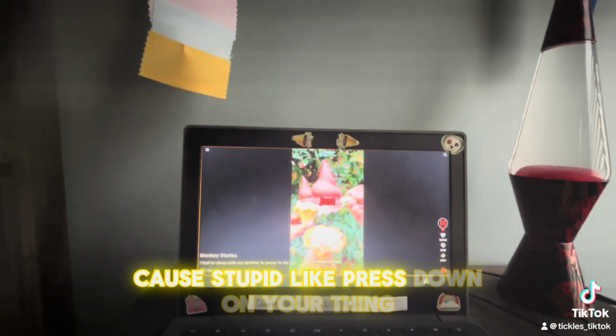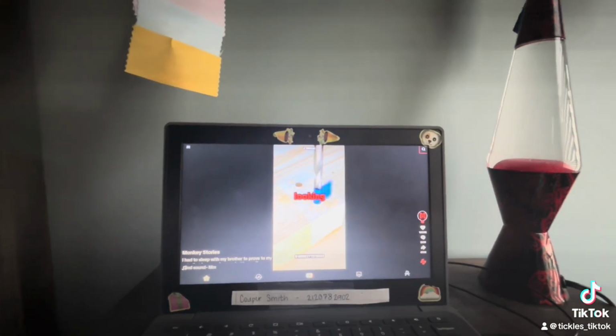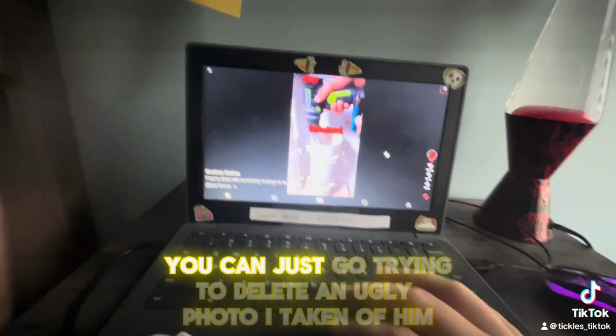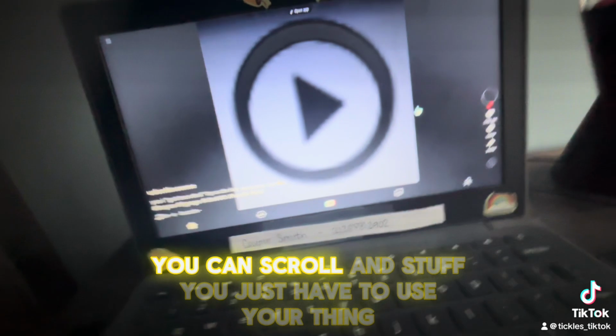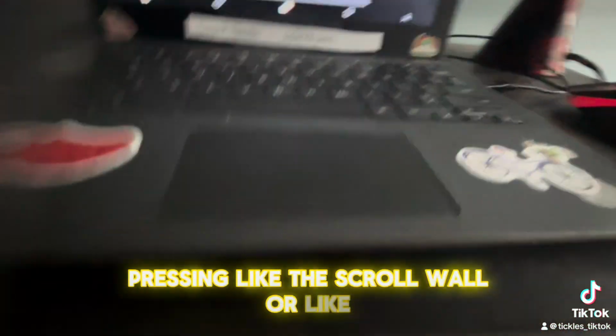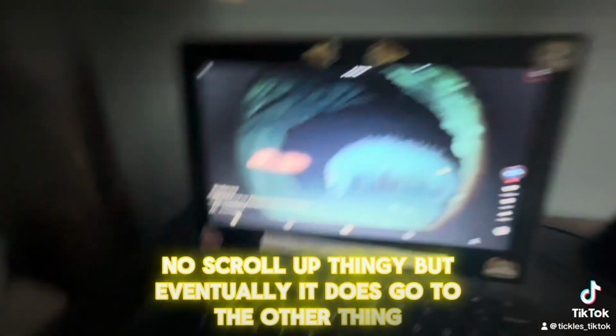You can press down on your thing. I'm pretty sure you can press down again, or just use your mouse. See, I'm pretty sure you can scroll. Yeah, you can scroll and stuff. You just have to use your thing. I don't know about a mouse. It might be really laggy pressing the scroll wheel, but eventually it does go to the next one.